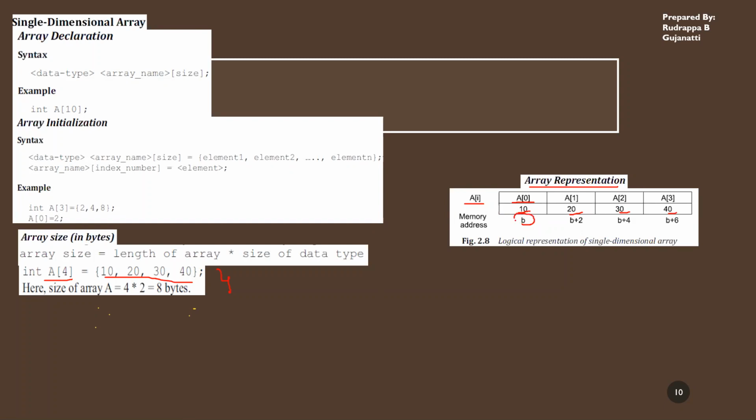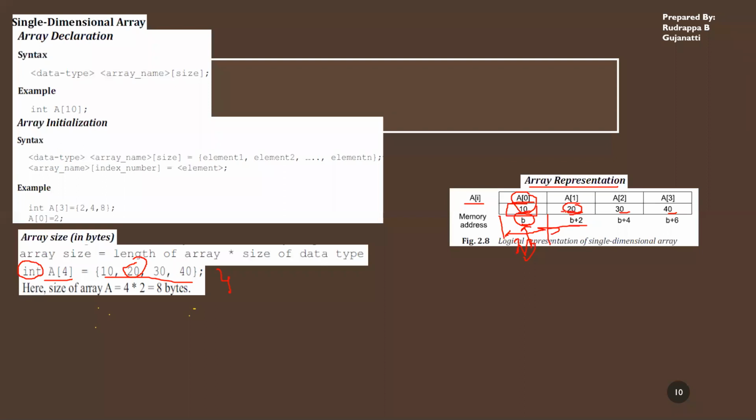If the memory address of the first value, that is of 10, is given by B, then the address of the next element in the array will actually depend on the data type. Since an integer requires 2 bytes of memory location, the number 10 will be consuming 2 bytes of location. Therefore, B plus 2 will give you the address of this element.